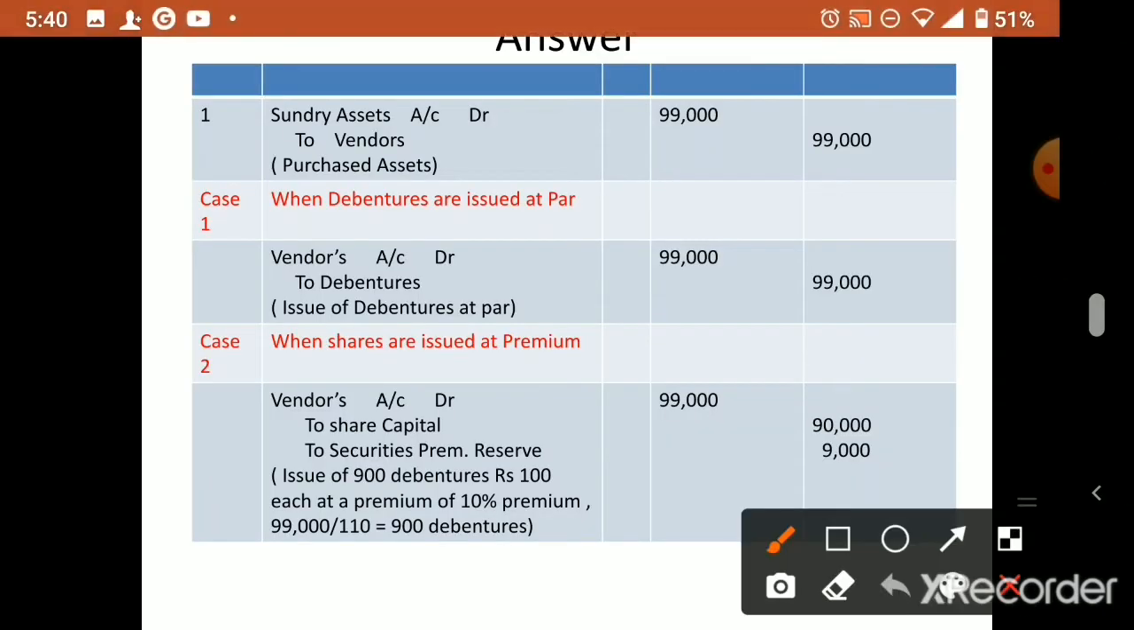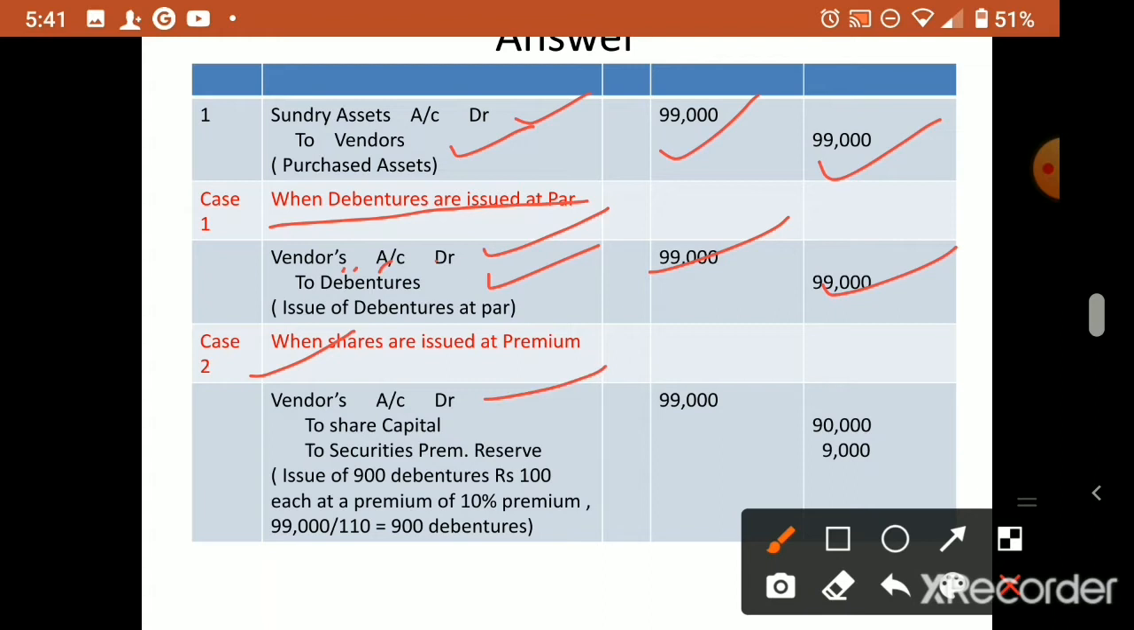First entry, common for all cases: Sundry Assets Account debit to Vendor, 99,000, 99,000. Now case 1, when debentures are issued at par, there is no need to do anything extra. Vendor's account debit to 11% Debentures, 99,000, 99,000. Now if the debentures are issued at premium, then Vendor's account debit to Debentures Capital and to Securities Premium. Here two credits will come, so we have to calculate the number of debentures.